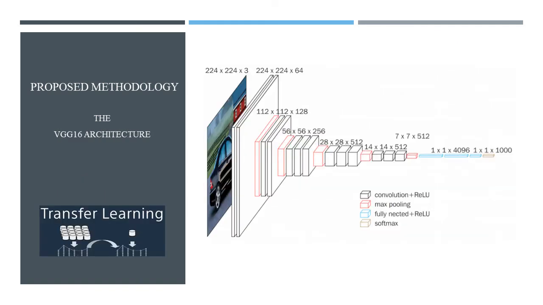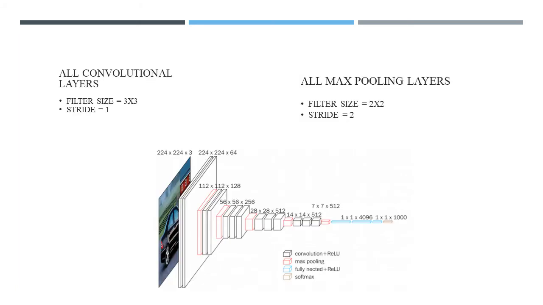Next, moving on to transfer learning, which is the third concept used in our implementation. So yes, this is exactly the architecture of VGG16. The VGG16 architecture generally has convolutional layers, max pooling layers, fully connected layers, and a softmax layer. All the convolutional layers have a filter size of 3 cross 3 with a stride of 1, and all max pooling layers have a filter size of 2 cross 2 with a stride of 2,